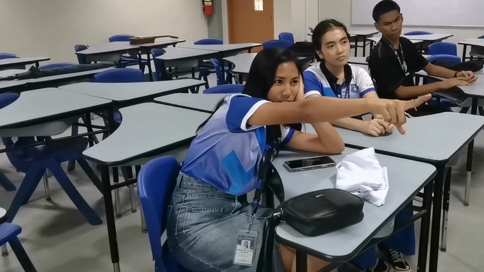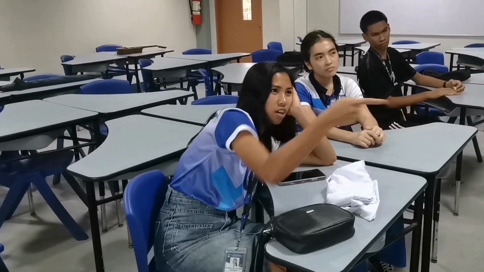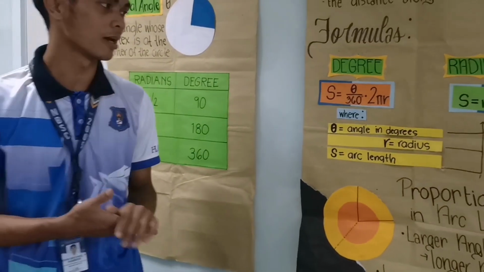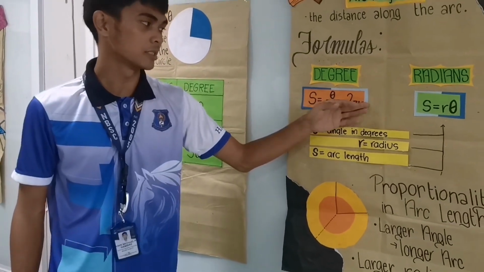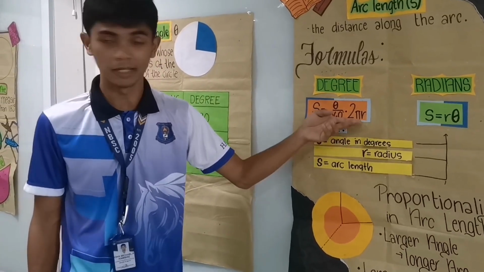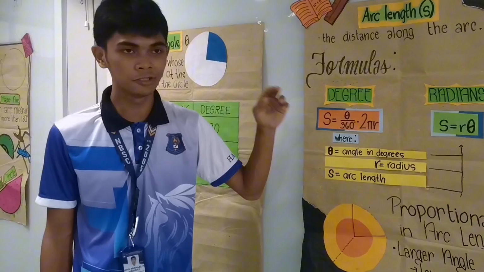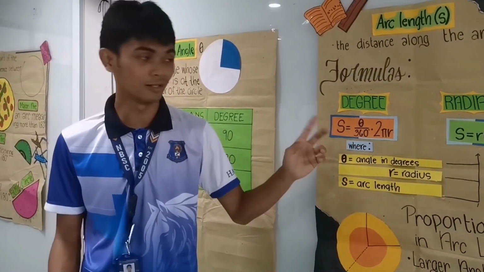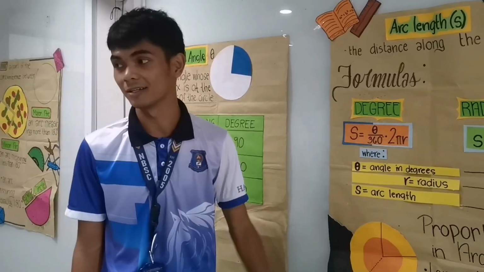Sir, what is the use of 2 pi r in the degree formula? Okay, good question, Shemaya. Now 2 pi r is just equal to 1 diameter times pi in a circle. So either you use the diameter method or the radius method. So that's all for the degree formula.